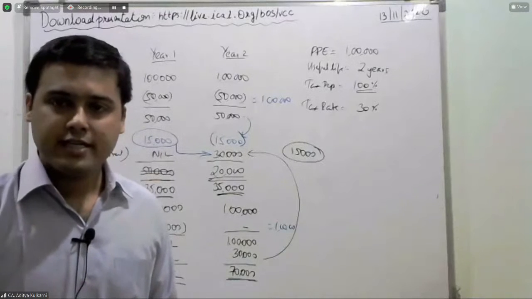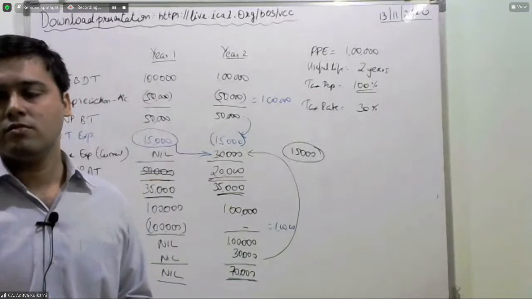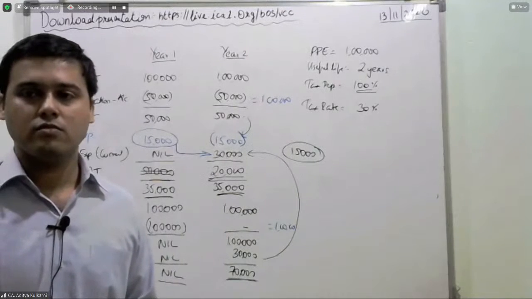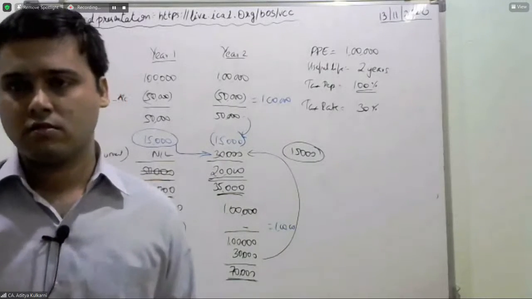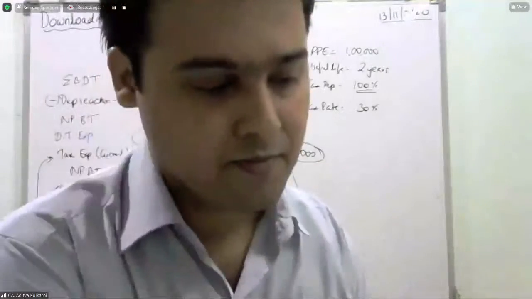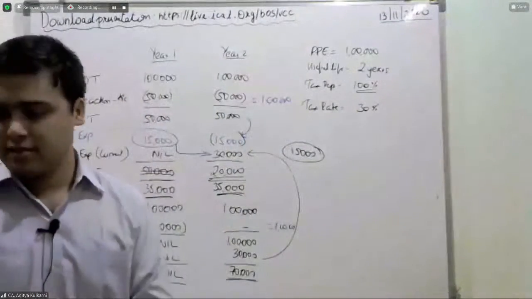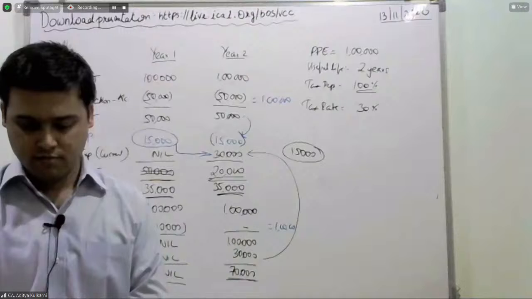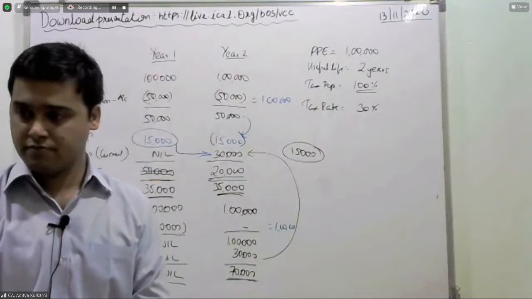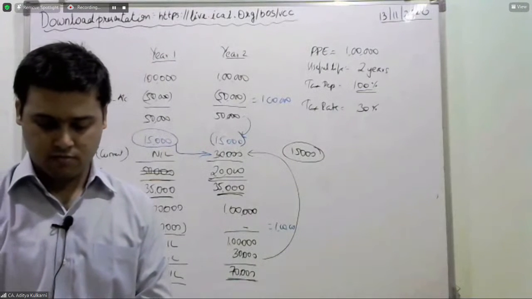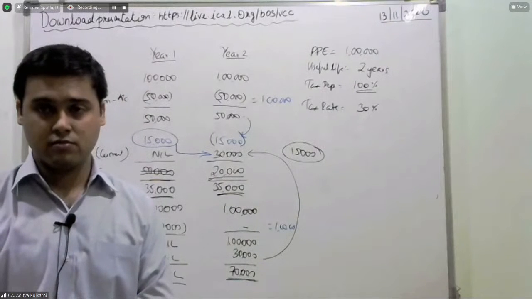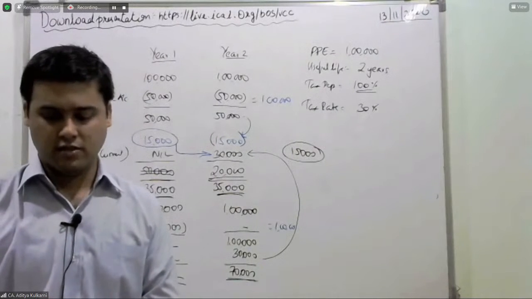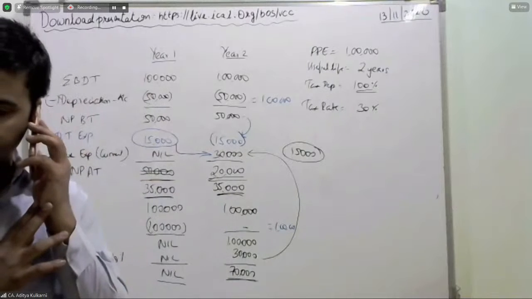Jay, is my audio fine? Since how long the problem is there, Kaustubh? Just give me a minute. Let me just check.